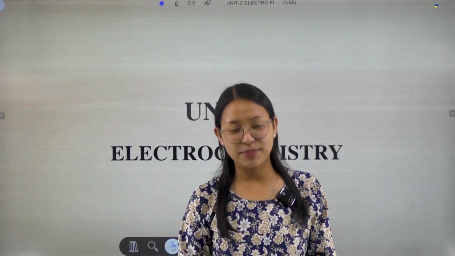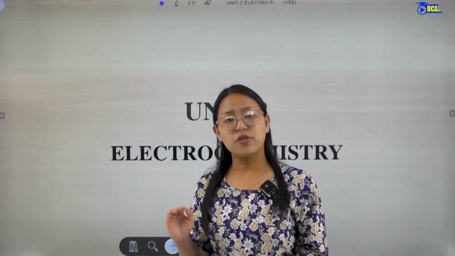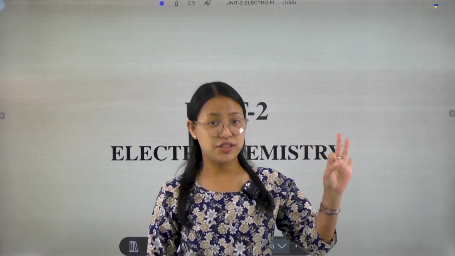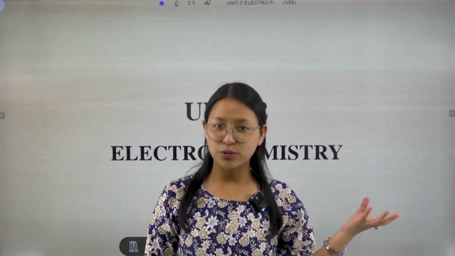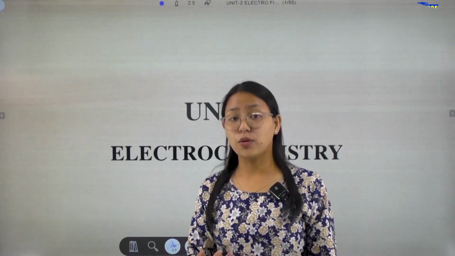Everyone, welcome to Dcademy. So today we are going to continue this chapter, that is unit number 2, electrochemistry. In the previous class we have already discussed the topics relating to molar conductivity, ionic conductivity, specific conductance, conductors and their types. Now let's see what we mean by Kohlrausch law.